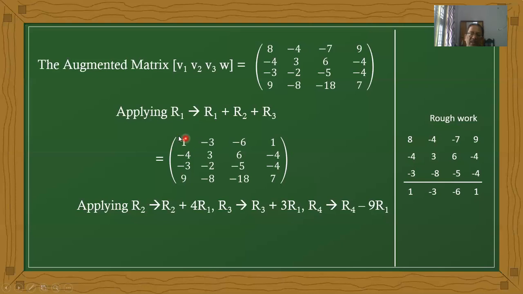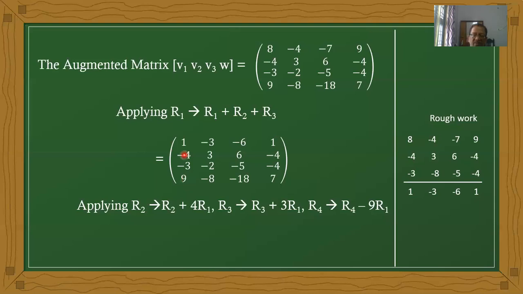Now when the leading coefficient is 1, what is echelon form? The values below it should be zeros. We have to convert them to 0. How? Here minus 4 is there. The minus 4 plus 4 becomes 0. Here the value is minus 3. Minus 3 plus 3 becomes 0. Here we have 9. 9 minus 9 becomes 0.